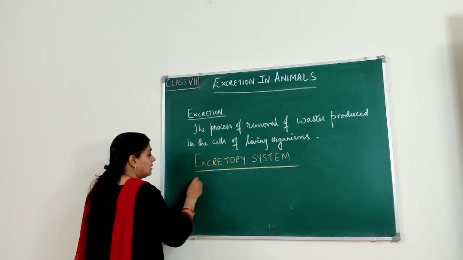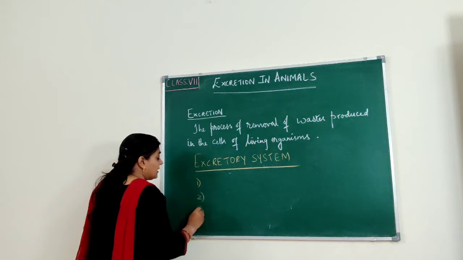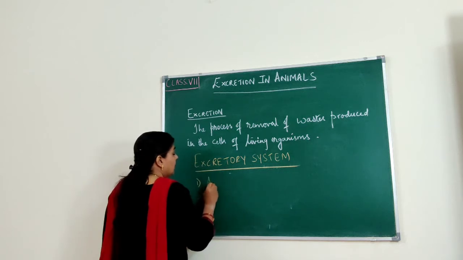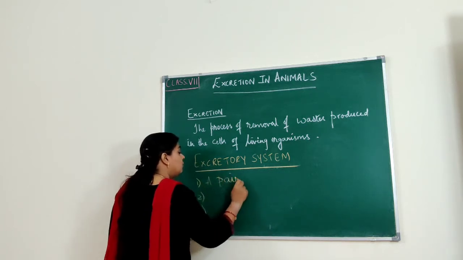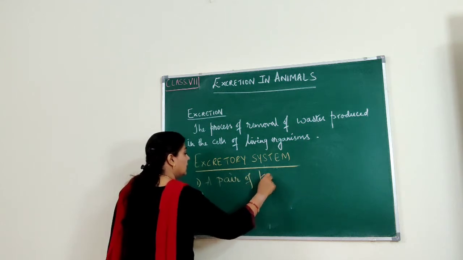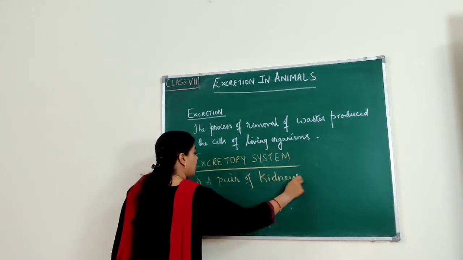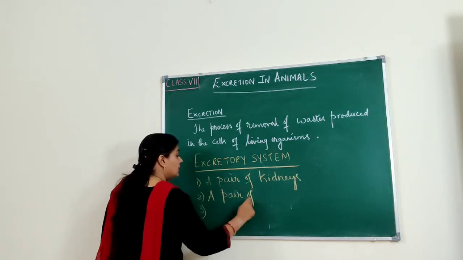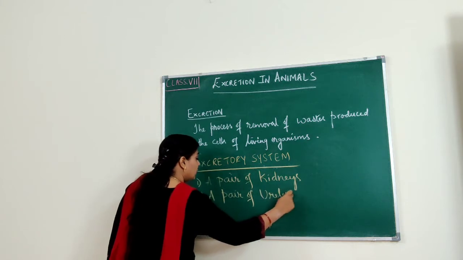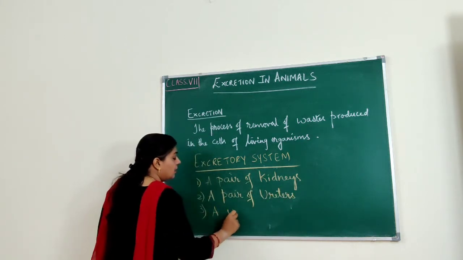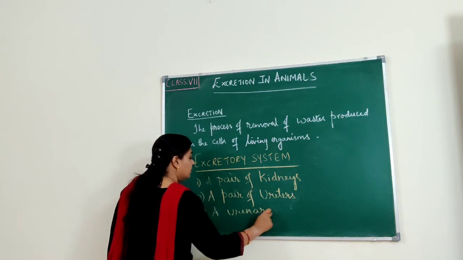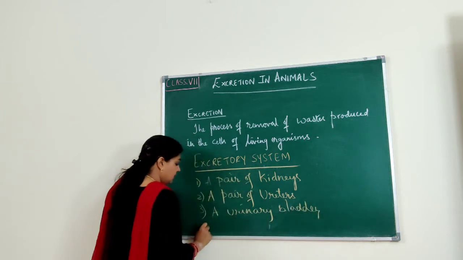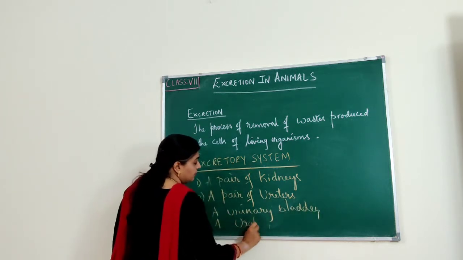What are the organs which form the excretory system? Let us see that. The excretory system in the human body consists of a pair of kidneys, a pair of ureters, a urinary bladder, and a urethra.